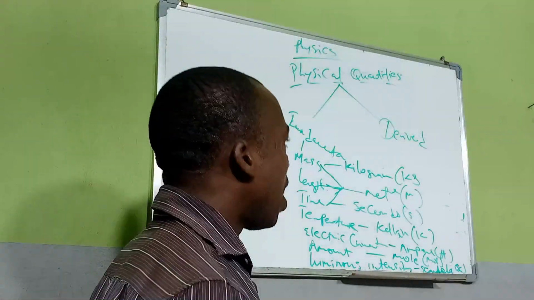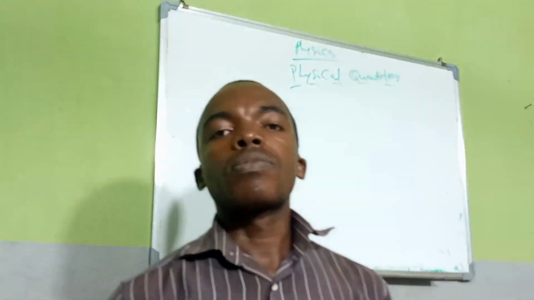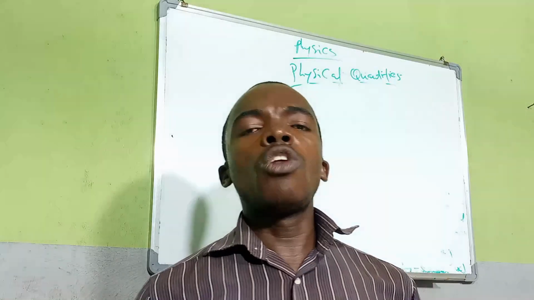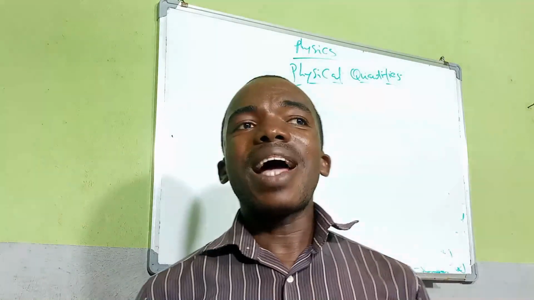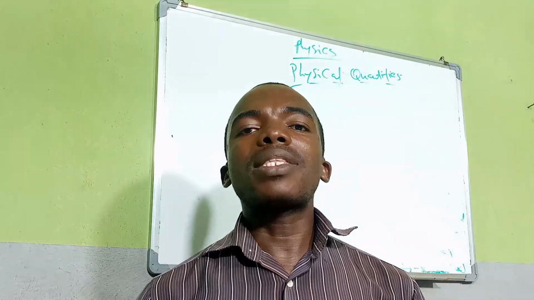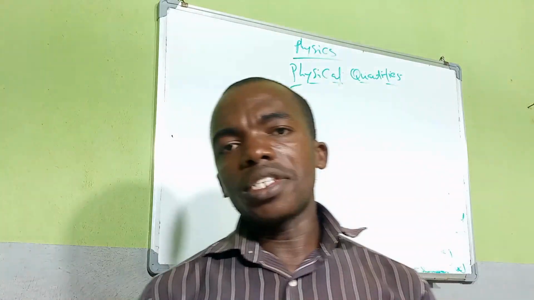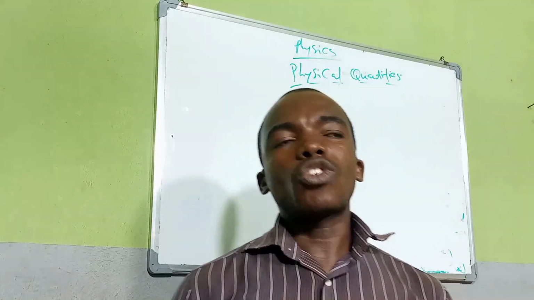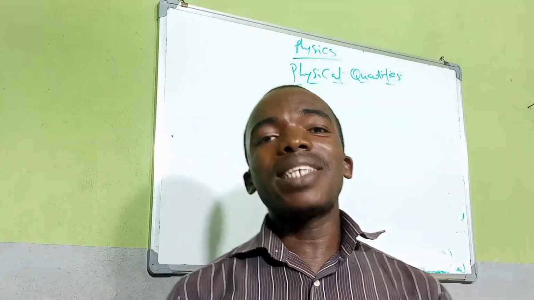Now let's look at derived quantities. Derived quantities, as we know, are those quantities that are gotten by the simple combination of fundamental quantities. We want to look at some derived quantities and their derivation.